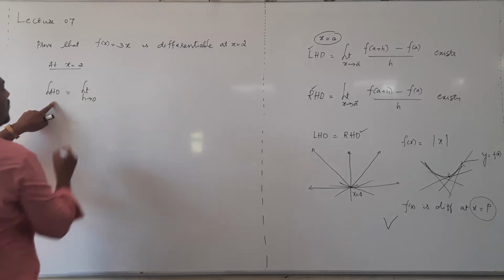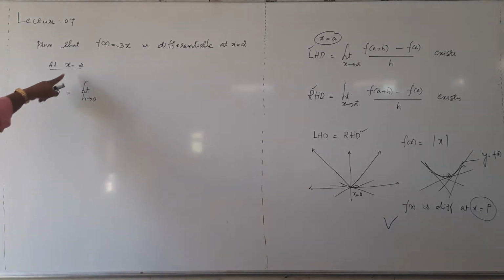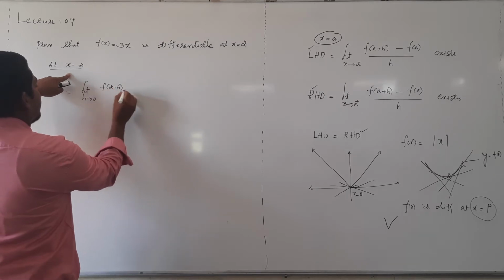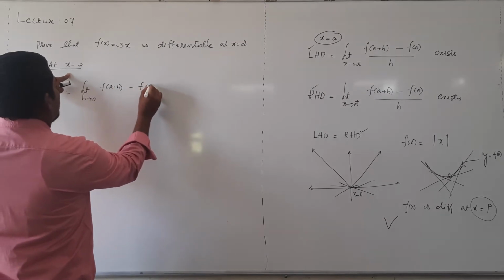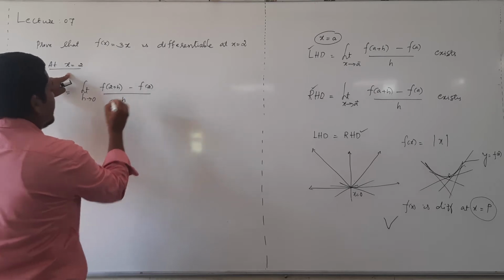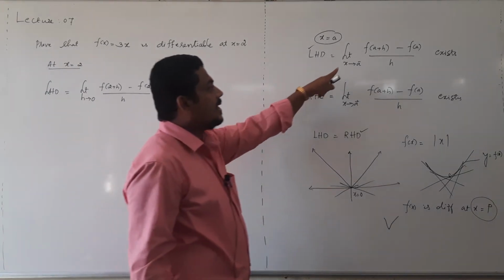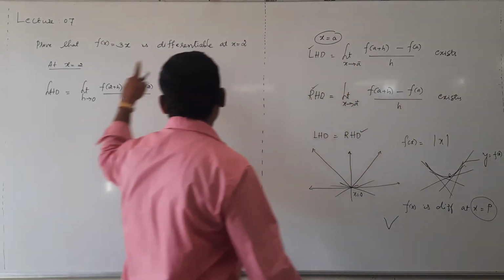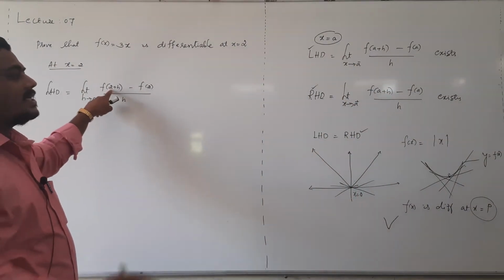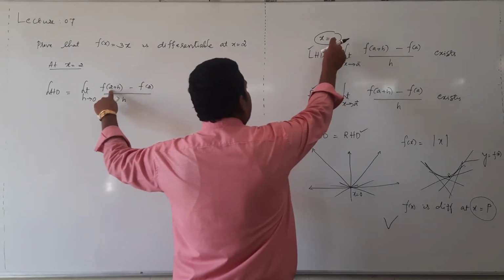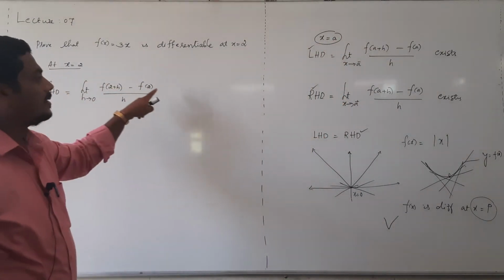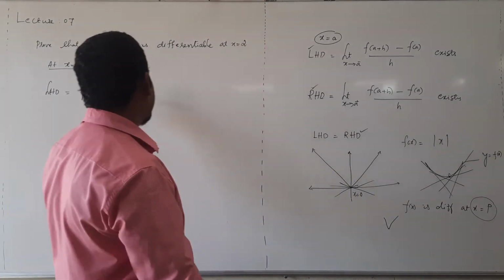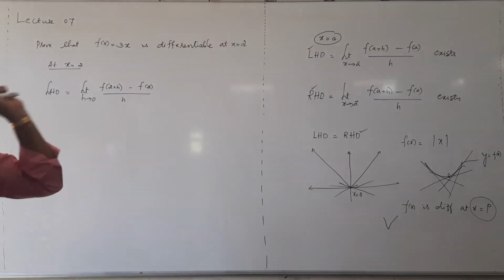Limit h tending to 0 at 2 means f of 2 plus h minus f of 2 divided by h. This is the left hand derivative at x equal to a. Wherever a is there, just replace it as 2. Instead of a, in this case the value is 2 only. Here a plus h, here 2 plus h. There f of a is there, so here f of 2, divided by h.